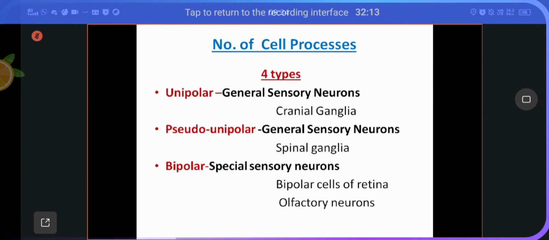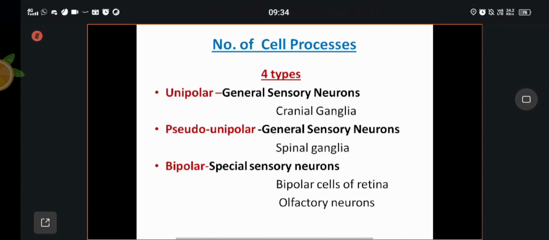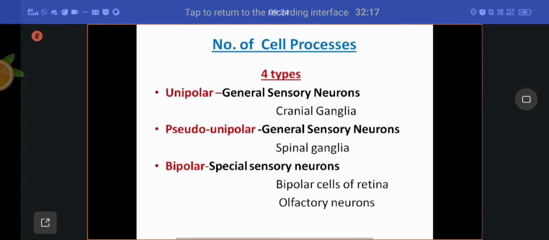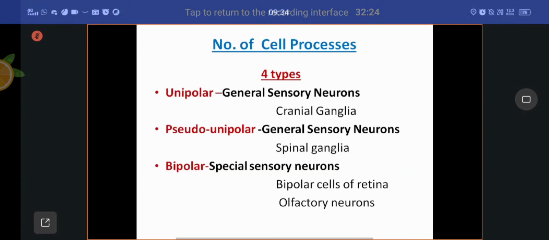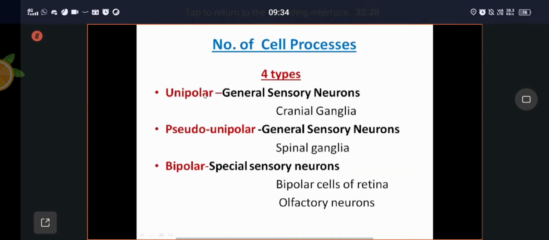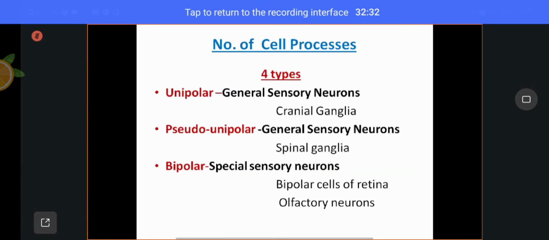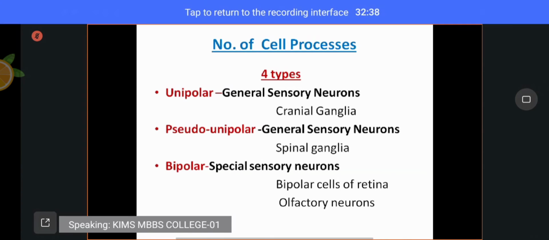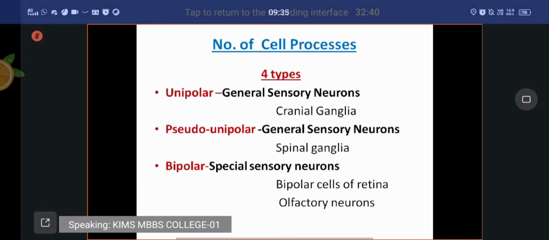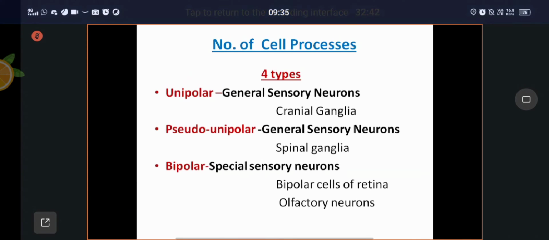One process enters the central nervous system, the other enters the peripheral nerves. That is called the central process and the peripheral process. Such neurons are called unipolar neurons. That means only one process immediately divides into two processes. One represents the central process, the other represents the peripheral process.